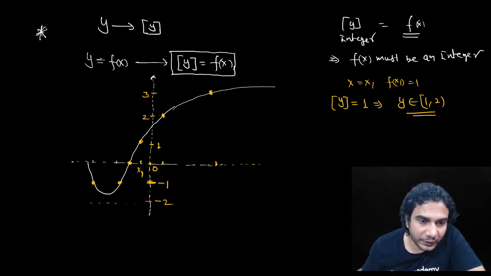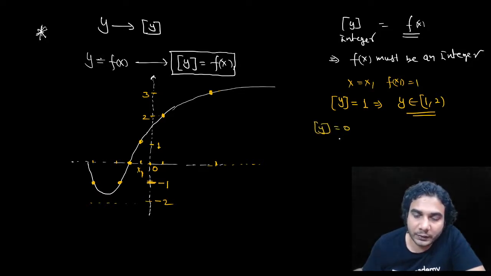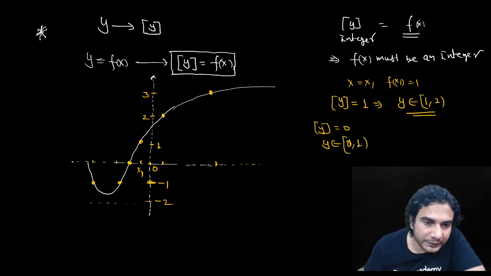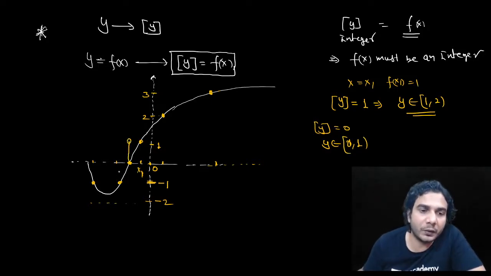See, this value is 0. So when you put this input, f(x) will be 0. When f(x) is 0, you'll get the equation greatest integer of y is equal to 0. And then y is from 0 to 1, with 1 open. So this value will be 0 to 1. You need to draw a vertical line. So y can take any value between 0 and 1, right?